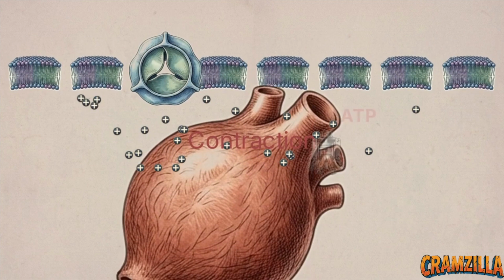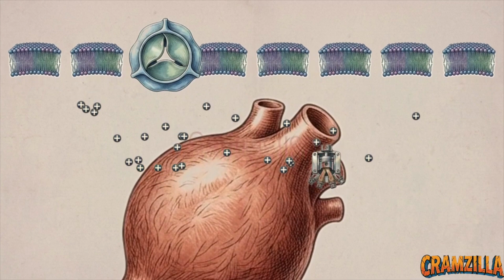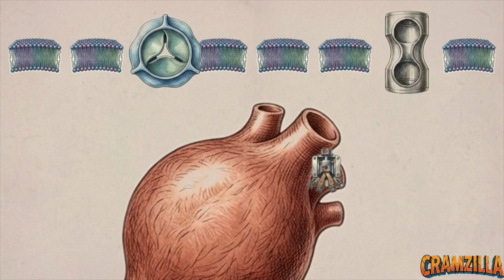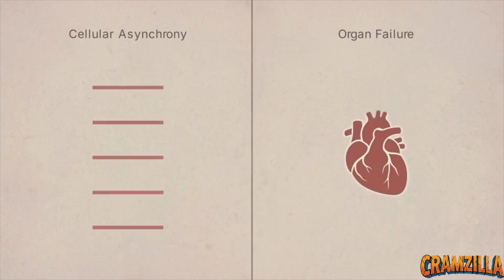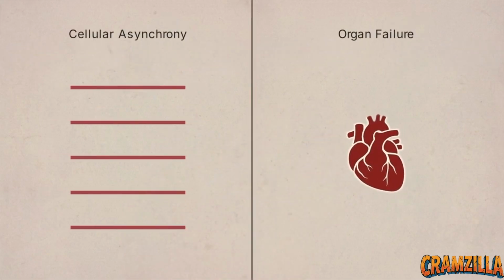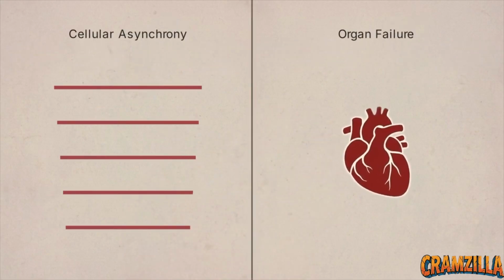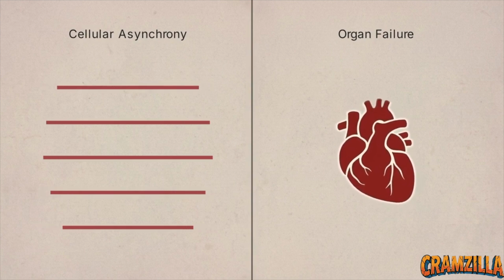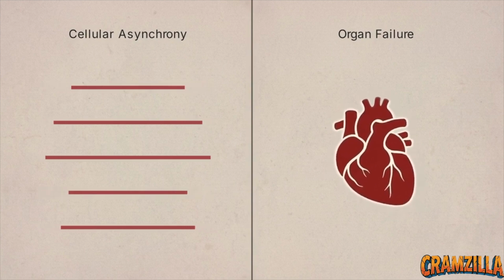To relax the muscle and reset for the next beat, the cell uses ATP to power the SERCA pump. SERCA actively transports calcium back into the internal sarcoplasmic reticulum. Simultaneously, the ATP-dependent sodium-potassium pump clears out excess sodium, restoring the resting membrane voltage. If this microscopic, highly energy-intensive cycle of calcium release and reuptake is disrupted at any point, the individual cells fail to synchronize. Macroscopic organ failure becomes inevitable.